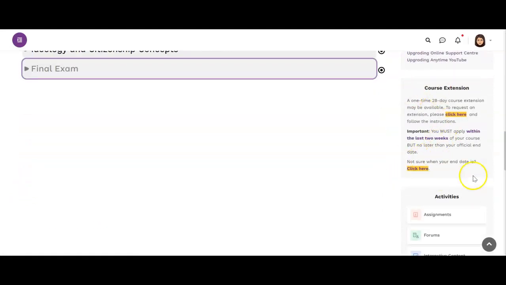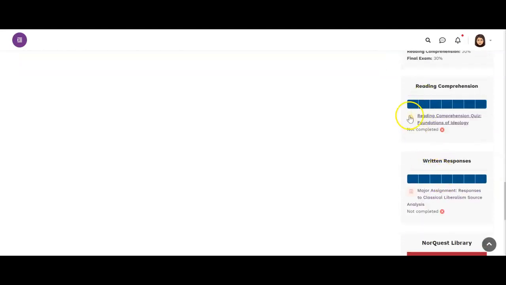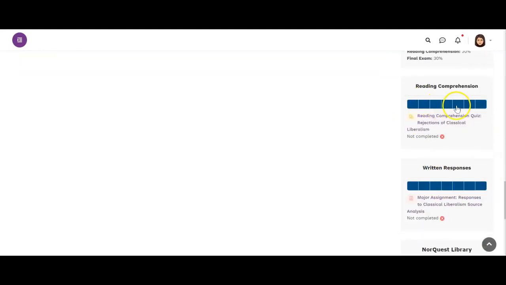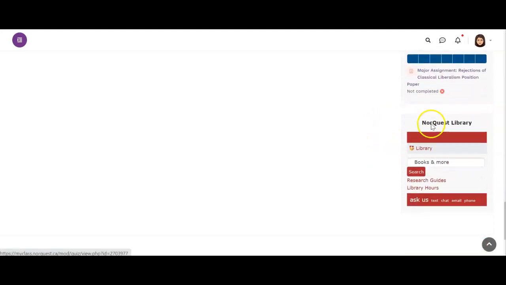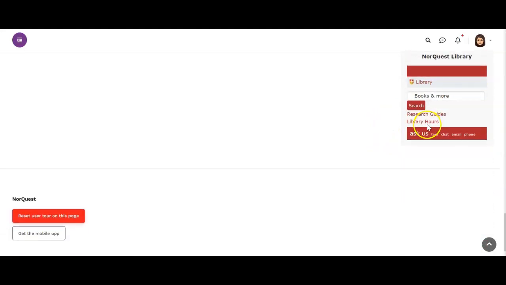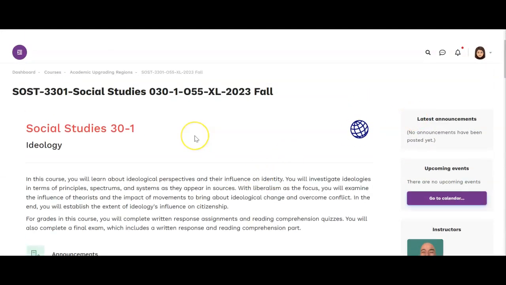A few other important pieces of information are down on the right-hand side here. Those progress bars, if you just put your fingers over it right now, it's clear that I haven't completed any of these things. If I had, they would turn green. So this is a really good place to have a look for that. And then some other links for you down here. If you have any questions about anything in the course, please reach out to myself or Carrie, and we can hopefully help you out. Other than that, good luck and welcome to Social 30-1.